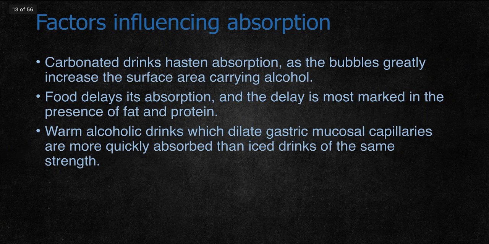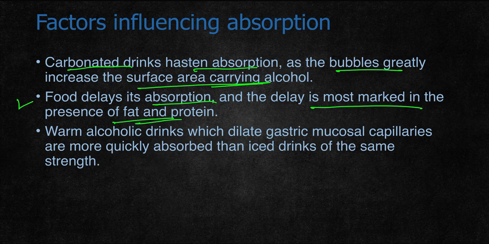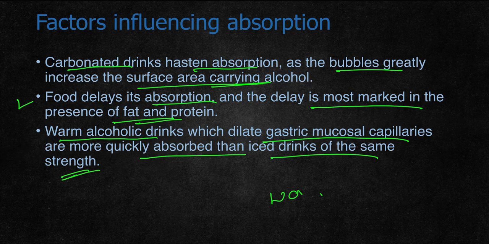Some factors influence the absorption. If the person has consumed alcohol with carbonated drinks, usually soda, it hastens the absorption because bubbles greatly increase the surface area carrying the alcohol. Next, food delays absorption. If the person consumes alcohol with food, it delays absorption, and the delay is most marked in the presence of fat or proteins. If the food is rich in fat and proteins, it delays the absorption. Warm drinks dilate the gastric mucosa capillaries, so they are absorbed more quickly than ice drinks of the same brand. So if the person consumes it with warm drinks, it is absorbed easily.